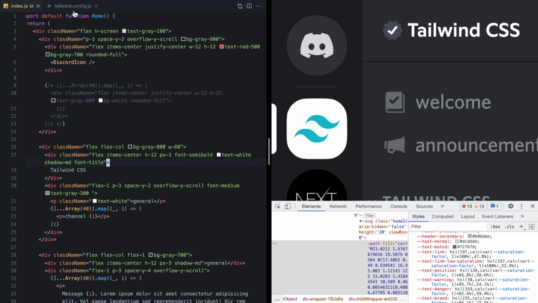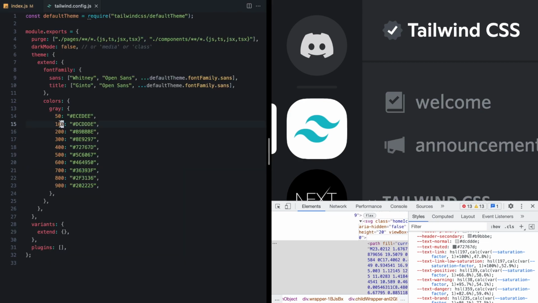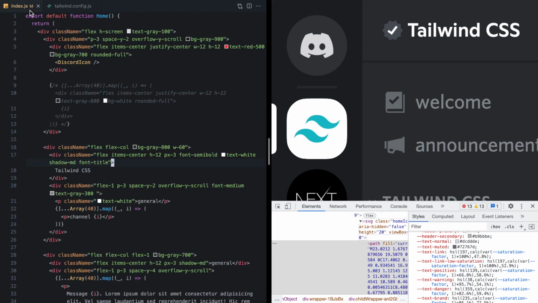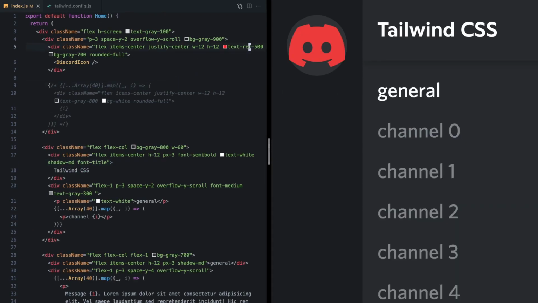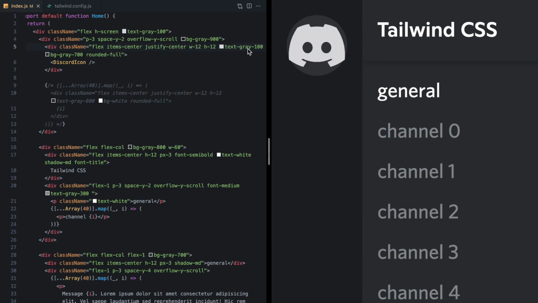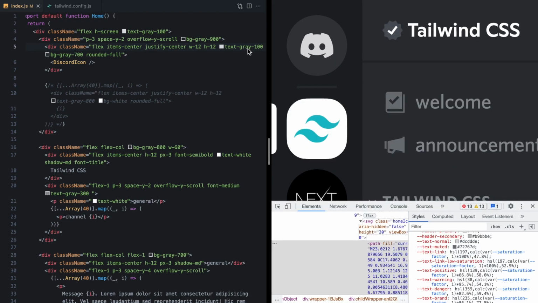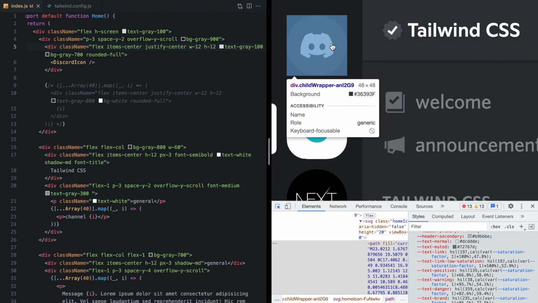So again, back in our Tailwind config, we can see that that corresponds to gray 100. So if we switch back to our clone and make this text gray 100, we should be matching that color perfectly.